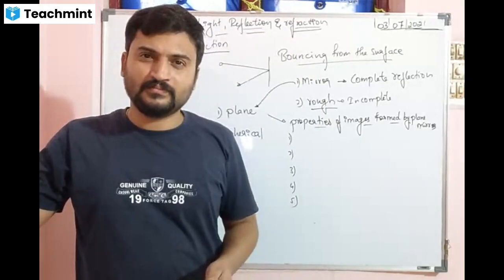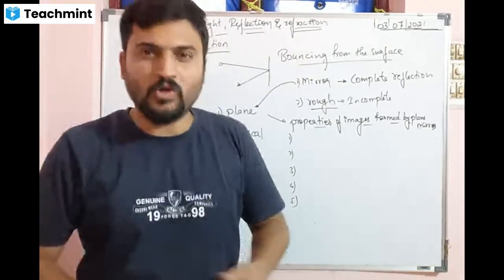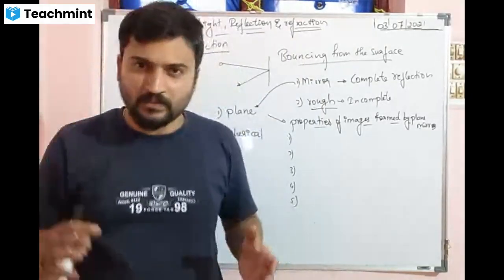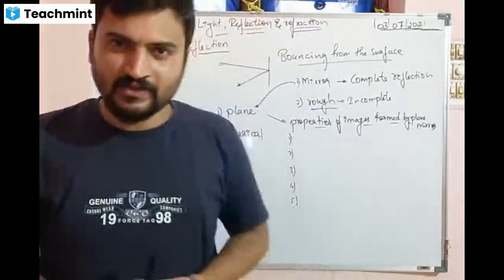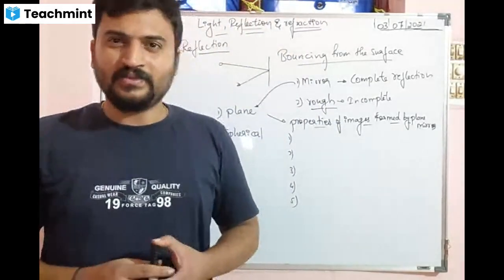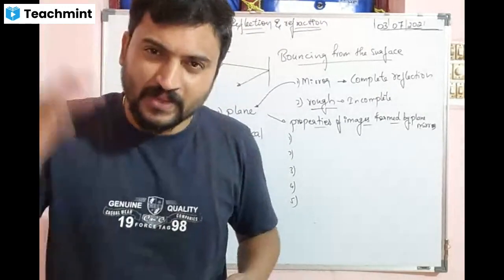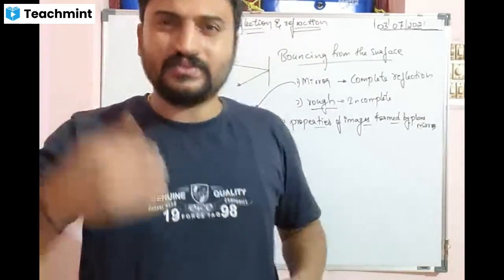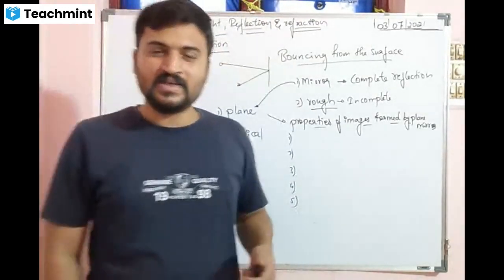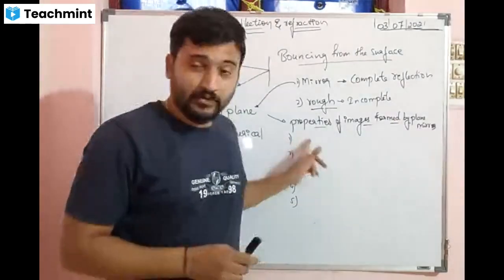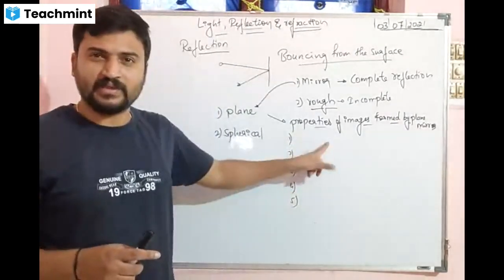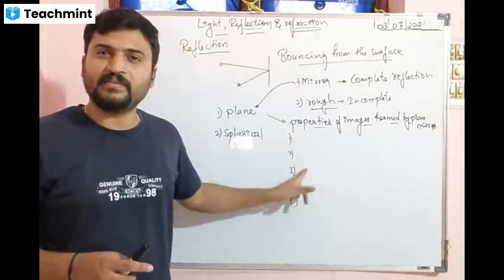If you go away, it moves away. If you come near, it comes near. Correct? Means same distance. The image also will be at the same distance. Okay, next. You should write each property: same shape, same size, it will be at the same distance.